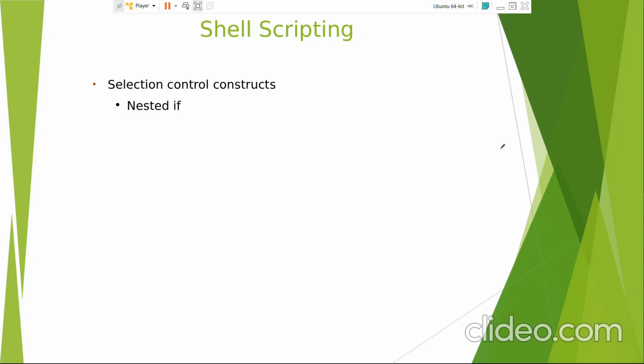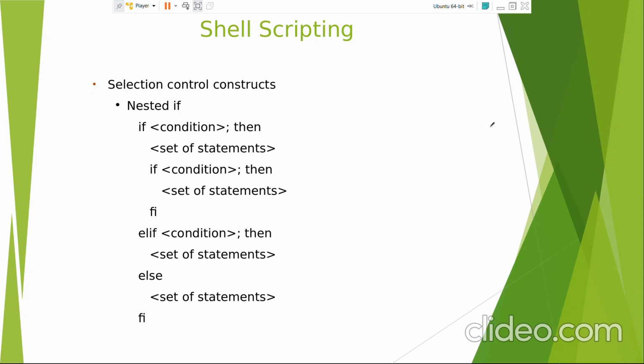Then we have the nested if. What is nested if? Nested if is evaluating an if condition within another if condition. So we have an outer if condition and we have an inner if condition.